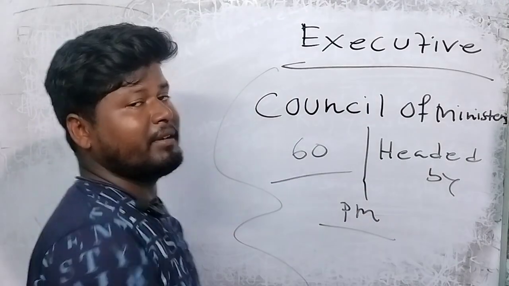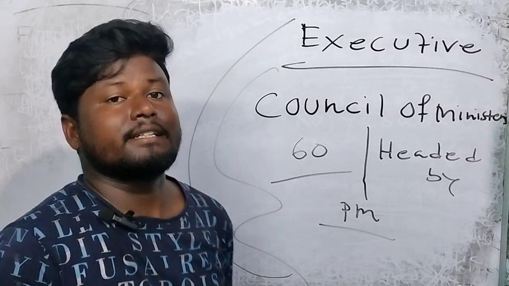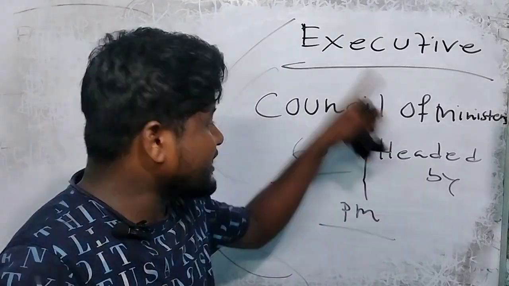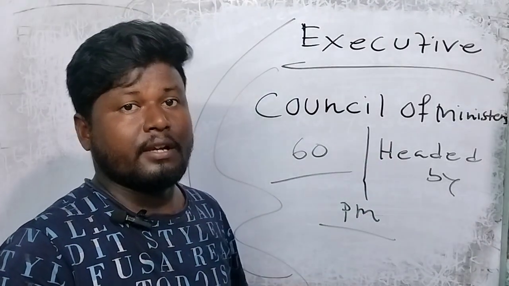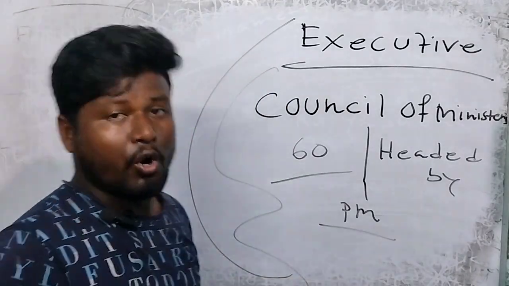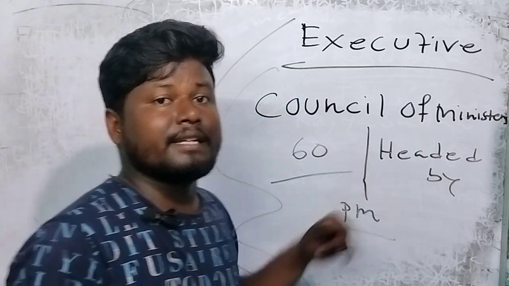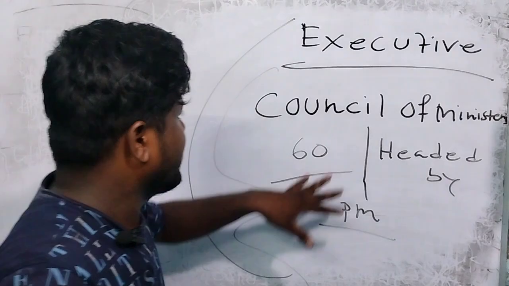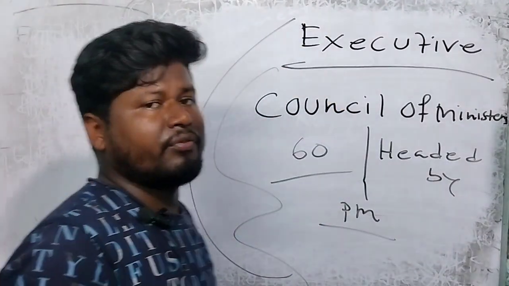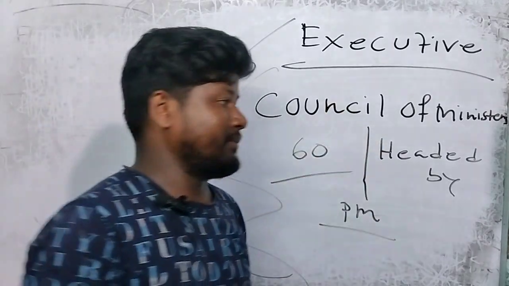This group of council of ministers is called the executive of the central level, and this body implements the law. So these are called non-permanent executive of the central level. This is the overview of legislature and executive of the central level.